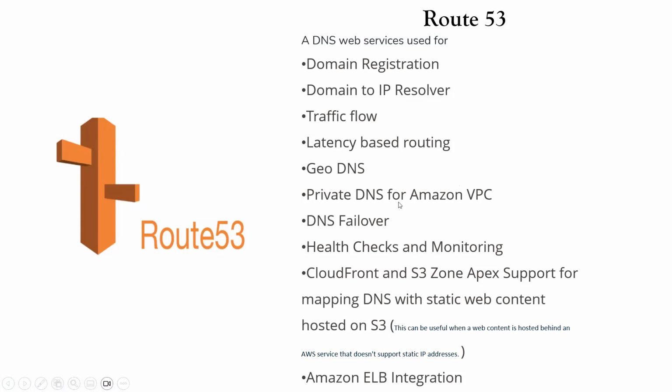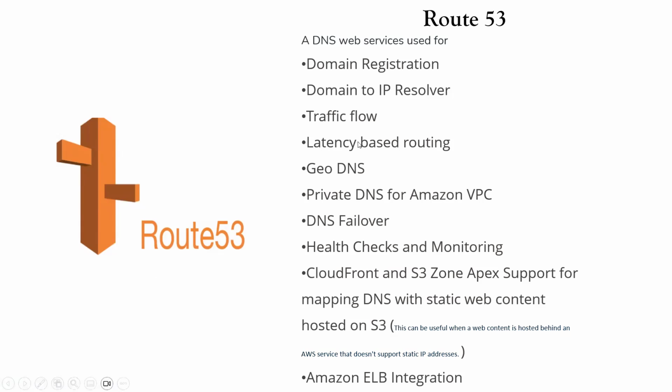And there is private DNS for Amazon VPC also. We were discussing that if any resource hosted on the AWS cloud has a public IP, then that resource is available and accessible through the cloud from the outside world. But if it has a private IP, it is not exposed to the outside world, and in that case that resource is private.